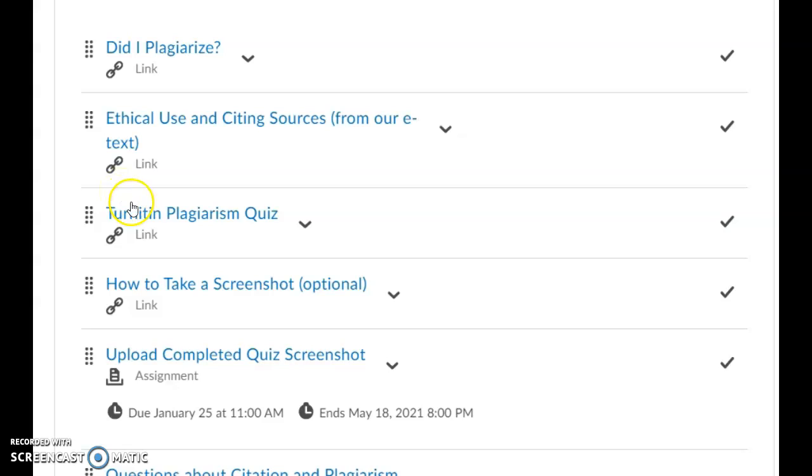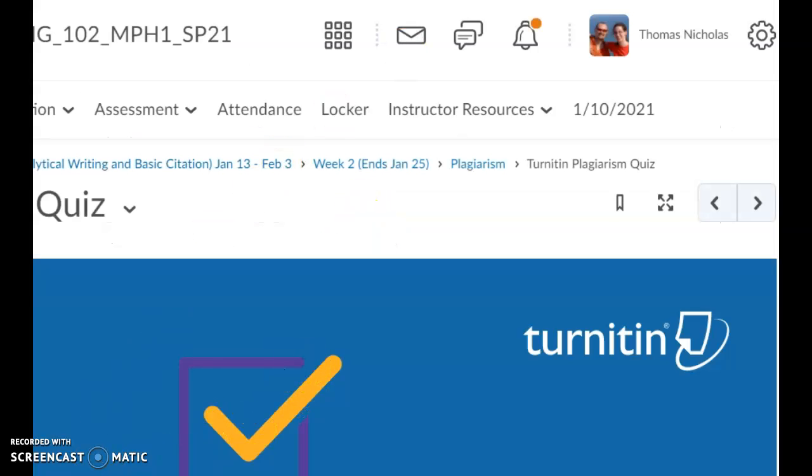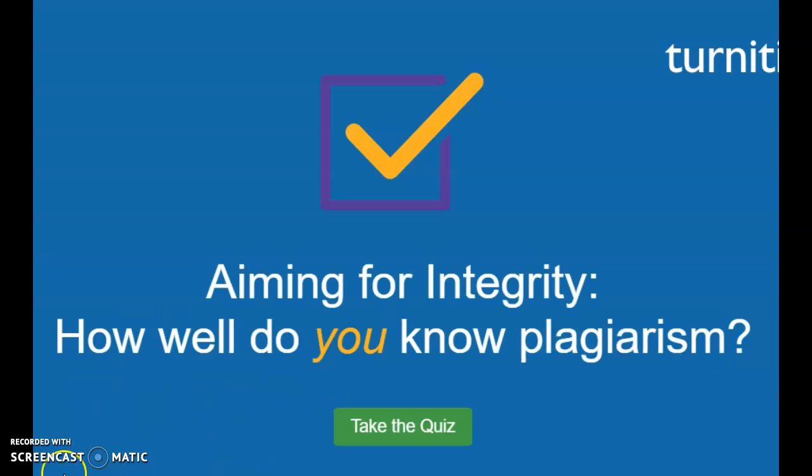So this, if you click it, will take you... Sorry about that. It'll take you to this Turnitin quiz. So we use Turnitin in class. I'll let you guys see your Turnitin reports. You guys will be able to have open access to viewing those. I can use it to keep an eye on plagiarism, although it's mostly there for you guys to make use of. But they do have a really handy tutorial and quiz here.